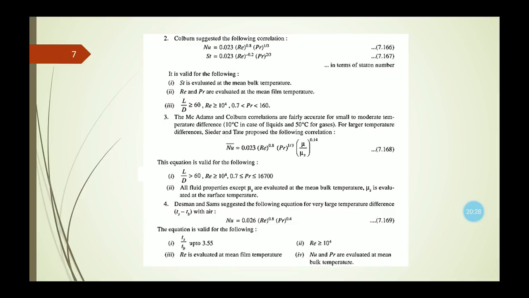Reynolds number and Prandtl number are evaluated at the mean film temperature, and the ratio of the length to the diameter of the tube is greater than or equal to 60. Reynolds number is greater than or equal to 10 to the power 4, and the value of Prandtl number should lie within 0.7 to 160.